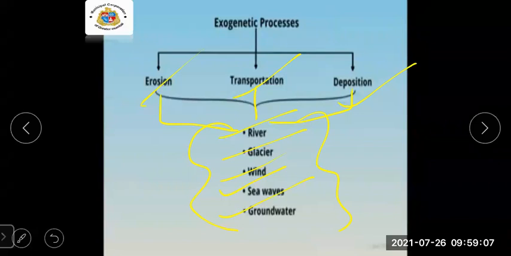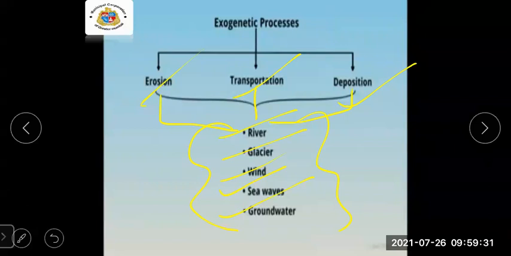Then we studied alluvial fans. What are alluvial fans? Alluvial fans are like Japanese fans. I showed you the image also. They are triangular in shape.